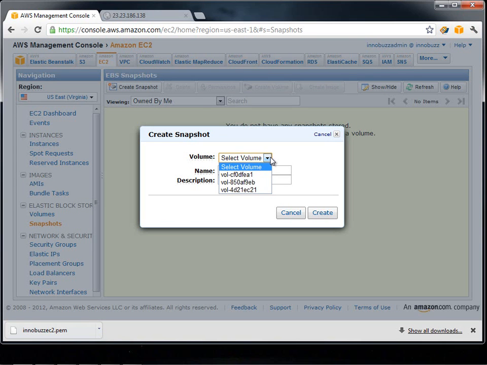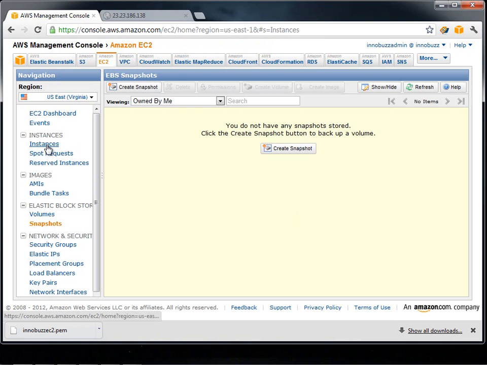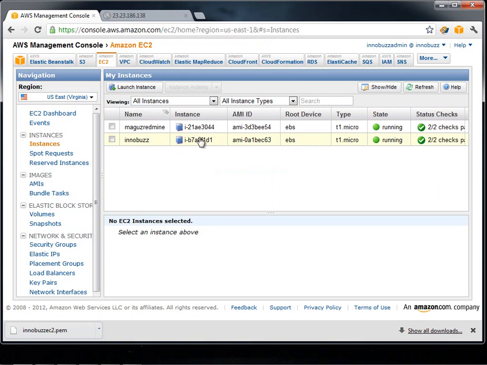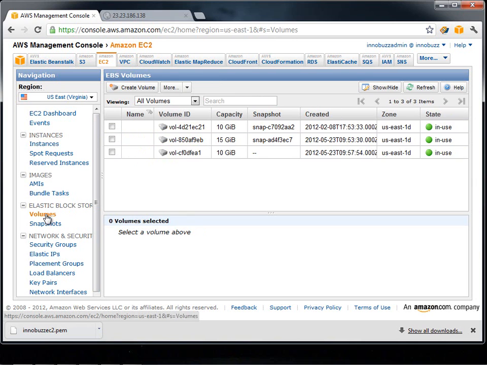Now it shows which volume that we need to create a snapshot from. So before we create the snapshot, we need to know from which volume. That means we need to know the volume ID of our instance. So we click on cancel and we go back to our instances. So we can see InnoBus over here, and the instance ID is starting with IB7. So we go back to volumes.